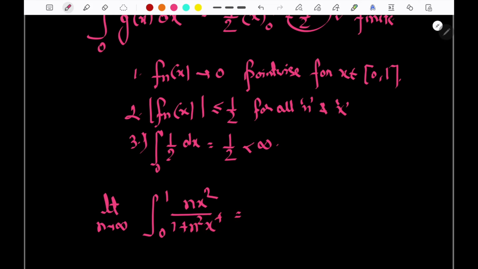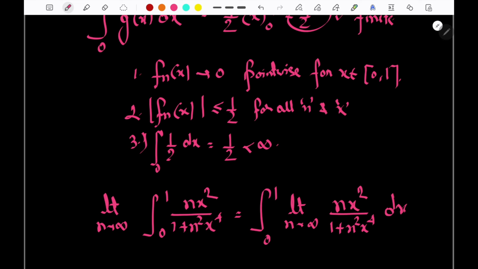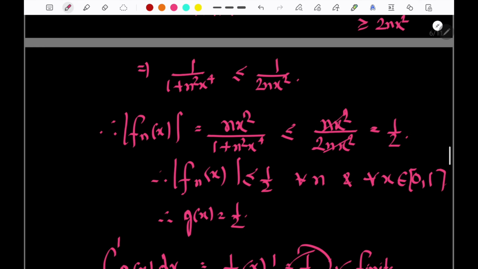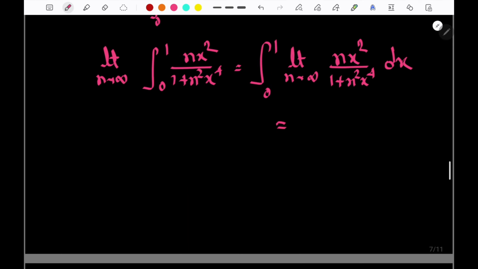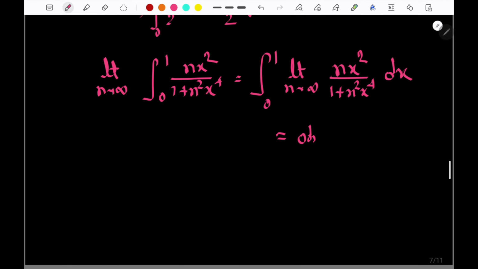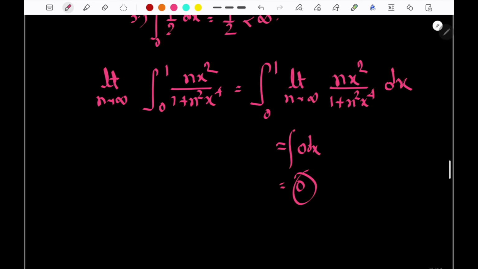We can use what? DCT. So this will be the integral from 0 to 1 of the limit as n tends to infinity of nx^2/(1 + n^2x^4) dx, which will be equal to 0. Why? We calculated it before. This value is 0. Hence the integral of 0 dx is equal to 0. So this is the solution.